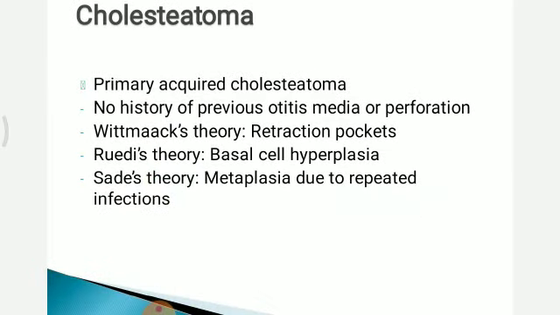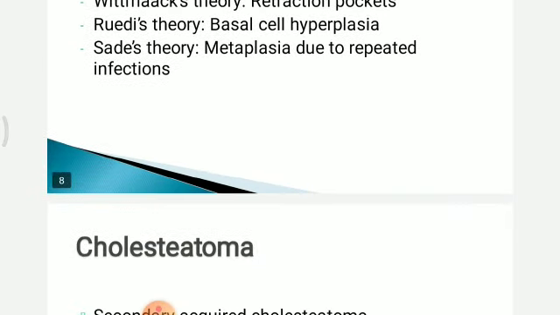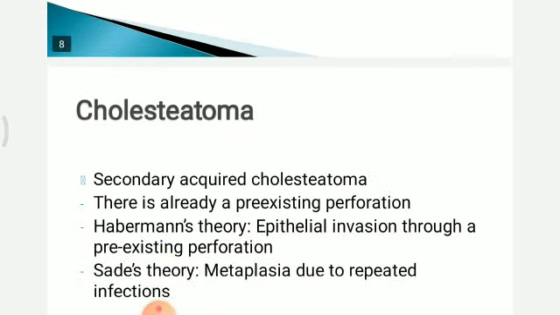Other variety is primary acquired cholesteatoma. In this, there is no history of previous otitis media or perforation, and either by retraction pocket or by basal cell hyperplasia or by metaplasia, primary acquired cholesteatoma is found.